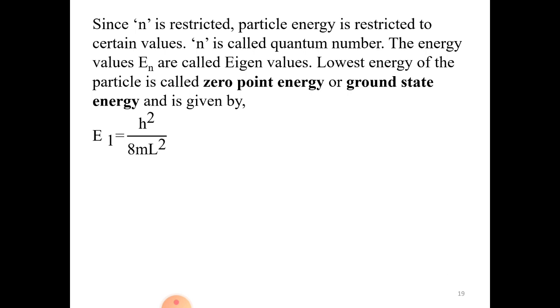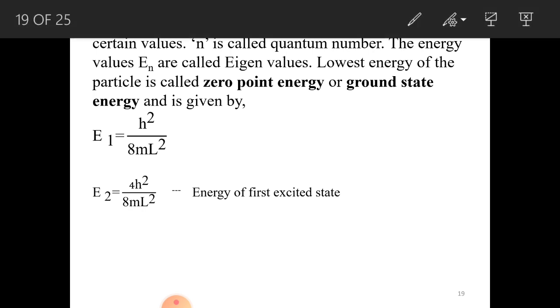In such cases, n²h² will be 1²h²/8mL². For an electron moving in the first excited state, n = 2. It is almost like this: there is a nucleus and electrons are revolving around the nucleus.